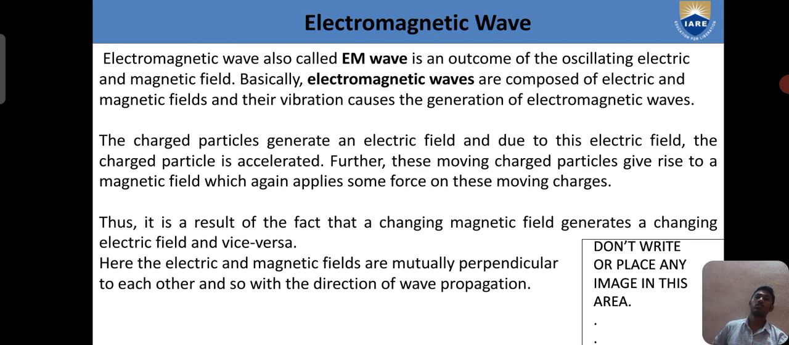A charged particle generates an electric field, and due to the electric field the charged particle is accelerated. Further, those moving charged particles give rise to a magnetic field, which again applies some force on the moving charges. This is a result of the fact that a changing magnetic field generates a changing electric field and vice versa. Here the electric and magnetic fields are mutually perpendicular to each other, and also to the direction of wave propagation.